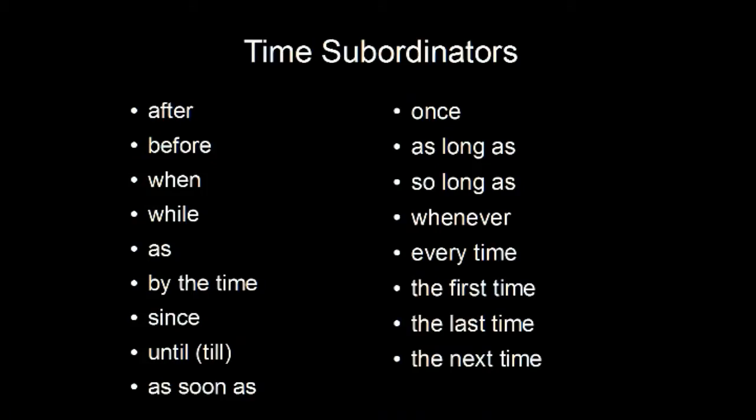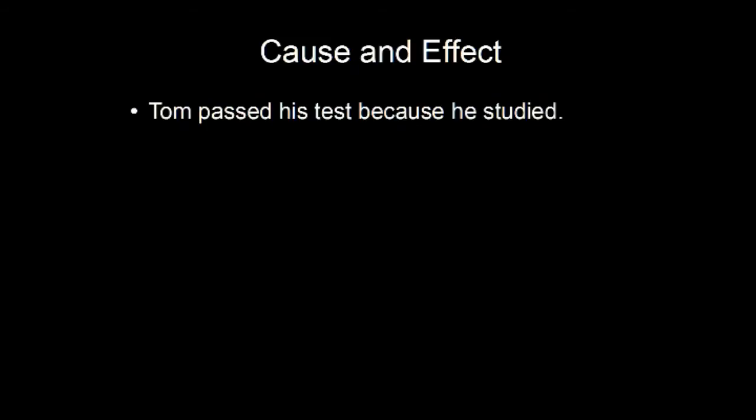So those are the time subordinators, or the time subordinating conjunctions. There are a lot of them. A couple of them have meanings that differ according to how they're used. The next type of adverb clause is the cause and effect. So the most common one would be because. Tom passed his test because he studied.